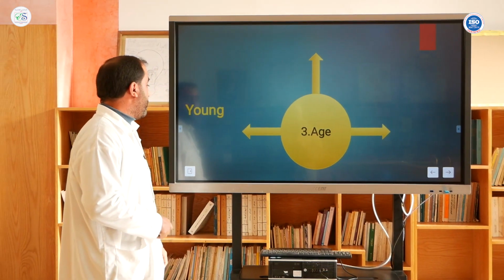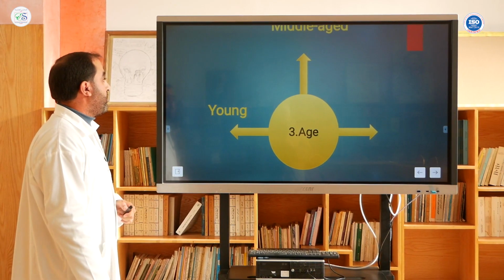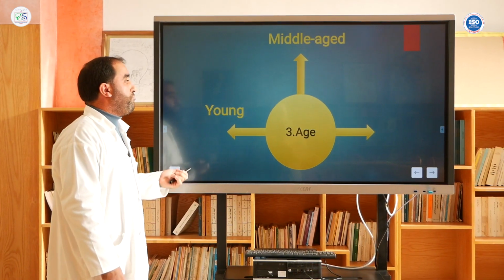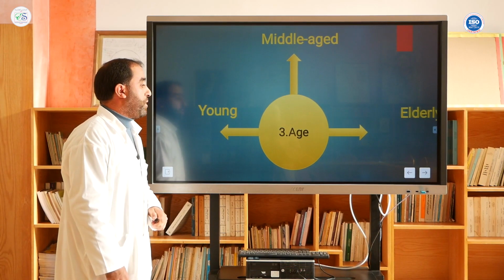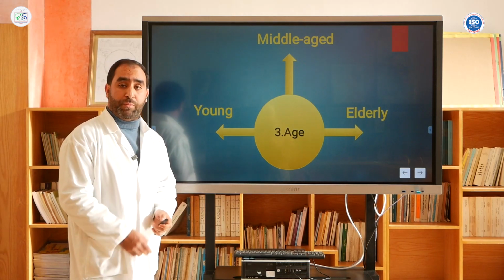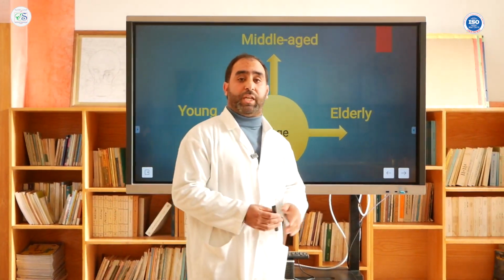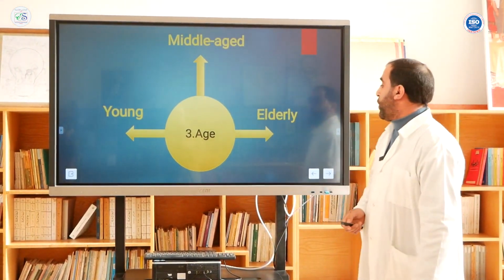We could say they're young, or maybe middle-aged, and also we could say they're elderly. Elderly means we could say they're old.